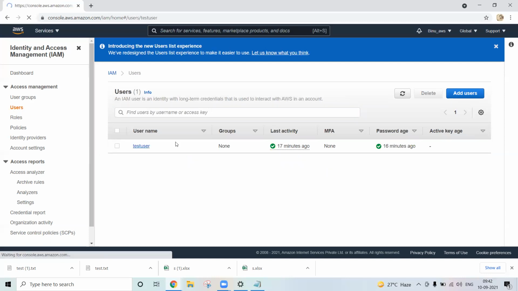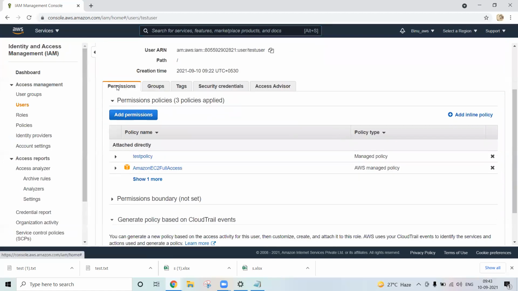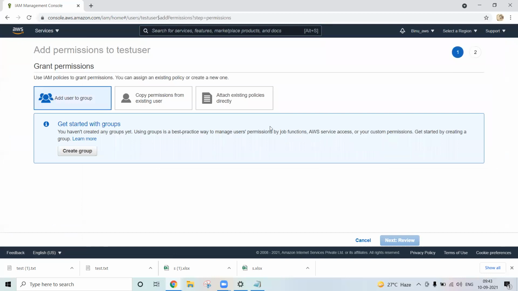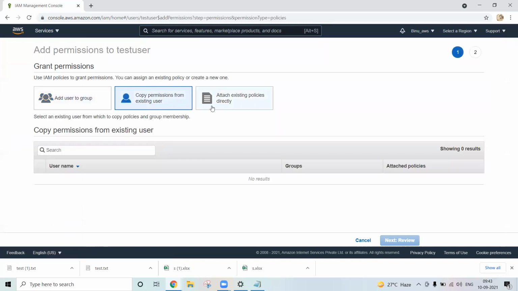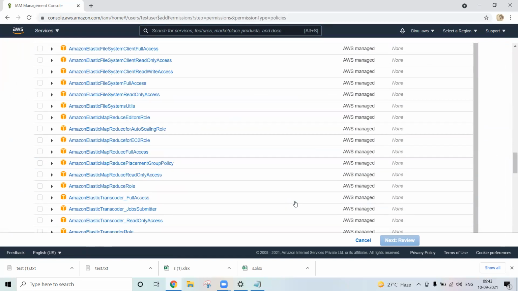Now click here. Now group permission, right? Now click add permission. No other option to add. I see only policy you can apply. You cannot. Yeah, I'm coming to there.